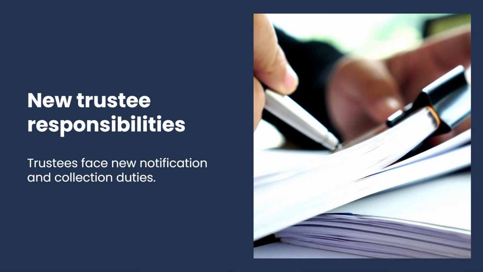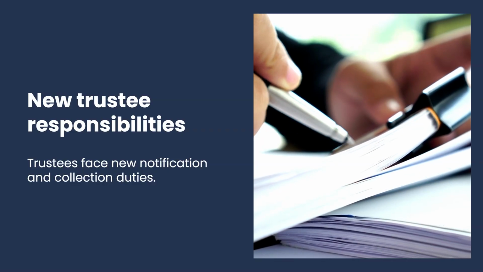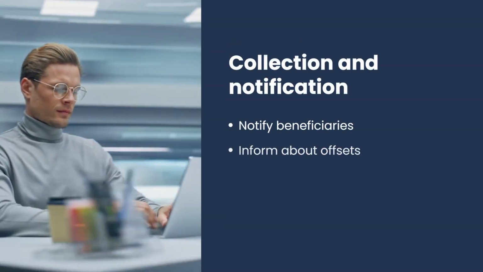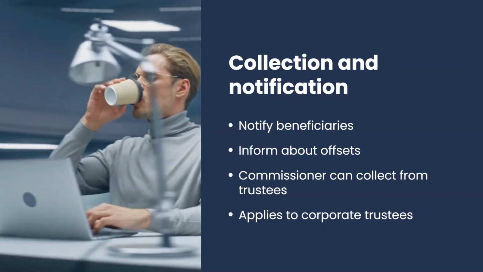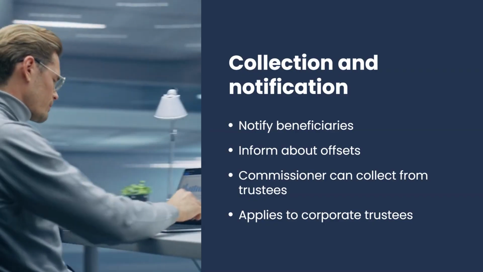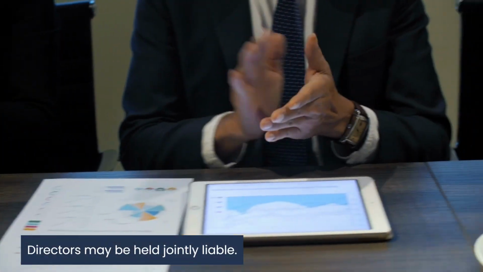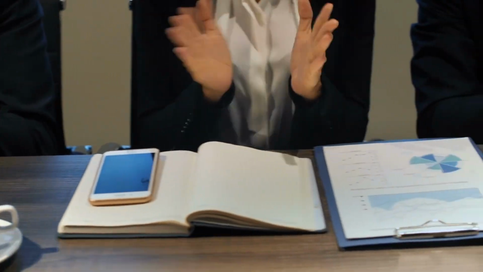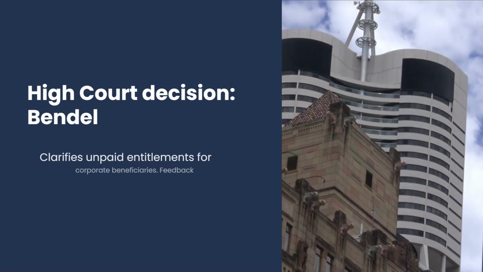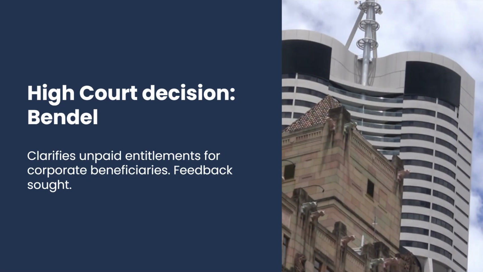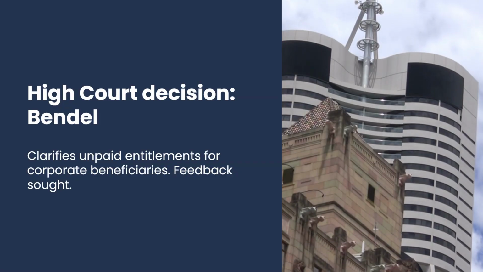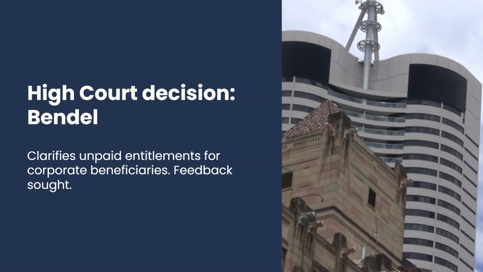Implementing the minimum tax will bring new notification and collection responsibilities for trustees. They must inform beneficiaries of entitlements and offsets, while the Commissioner of Taxation will have expanded powers for collecting tax from trustees, including corporate trustees. Directors may be held jointly liable to ensure compliance. A landmark High Court decision, Bendel, has clarified the treatment of corporate beneficiaries' unpaid entitlements, and the consultation paper welcomes views on how this interacts with the new tax measures.